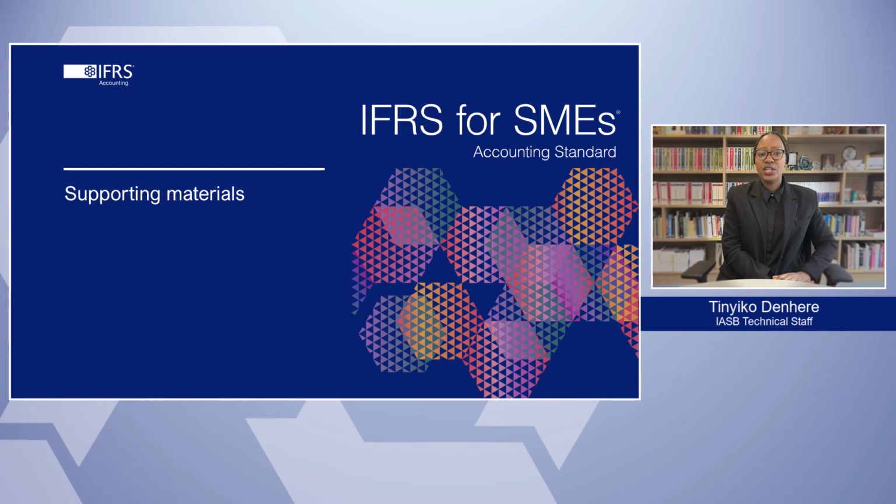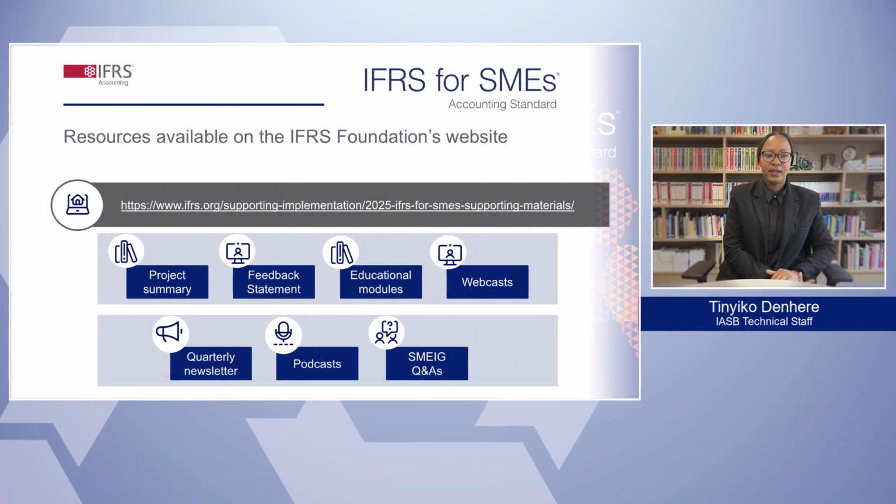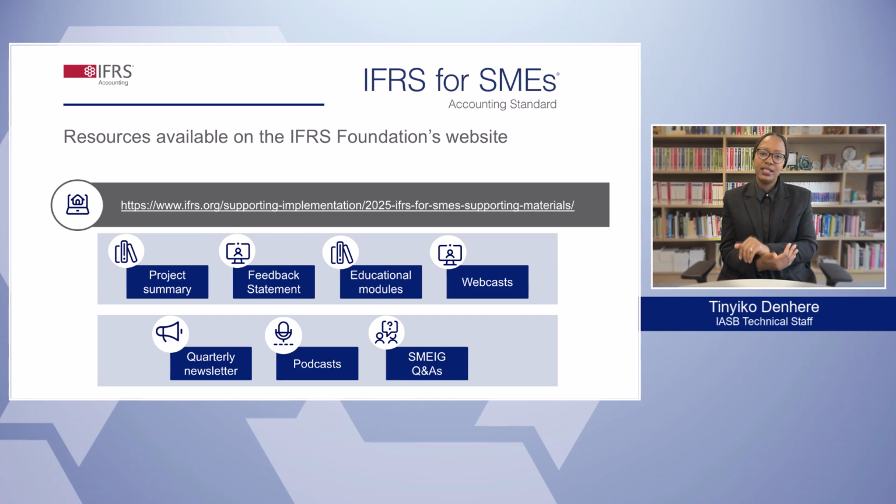Now that we've reviewed the changes to Section 11, let's look at what resources are available to support the transition to the third edition of the standard. The IASB published a project summary and feedback statement and effects analysis alongside the third edition of the standard. The IASB technical staff is updating the educational modules, prioritizing the sections with significant changes. These modules provide support to anyone learning about or applying the standard.